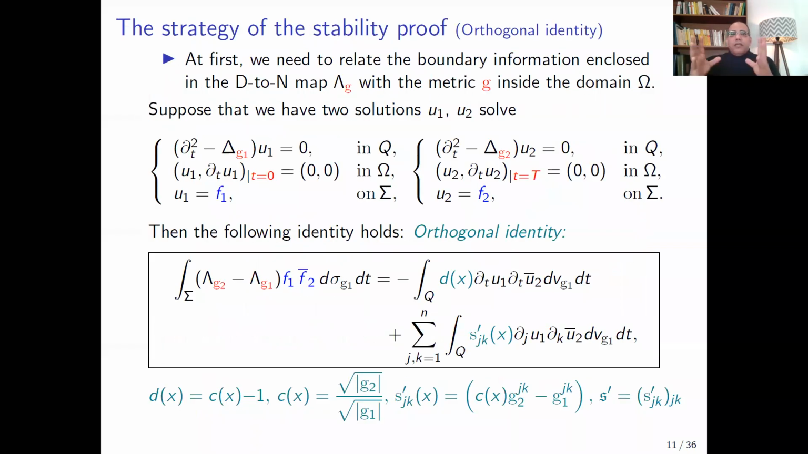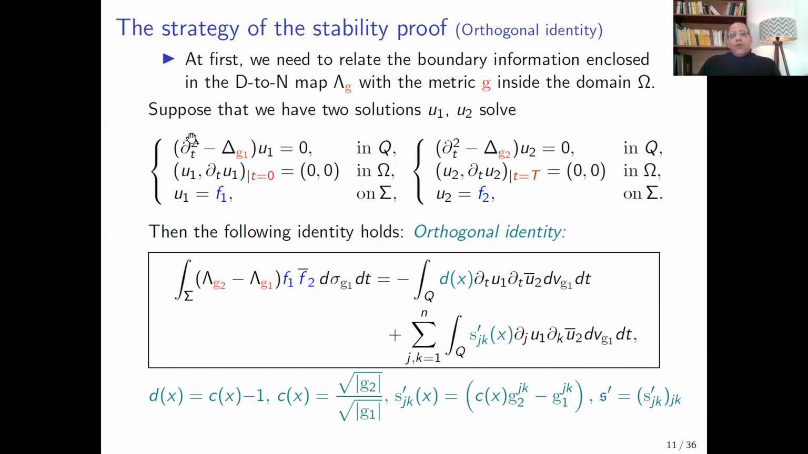So let me start with the global strategy of the proof of the uniqueness or the stability in our inverse problem. At first, we need to prove some orthogonal identity, some integral identity. At first, we need to relate the boundary information which is included in the Dirichlet-Neumann map with the metric g inside the domain omega. For the moment, assume that we have two solutions, u1 and u2.